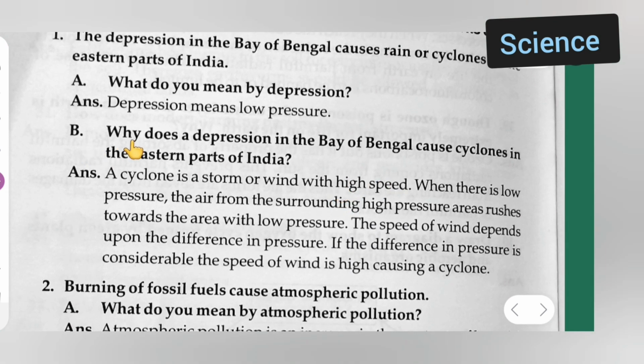B: why does depression in the Bay of Bengal cause cyclones in the eastern part of India? Answer: a cyclone is a storm or wind with high speed. When there is a low pressure, the air from the surrounding high pressure area rushes towards the area with low pressure. The speed of wind depends upon the difference in pressure. If the difference in pressure is considerable, the speed of the wind is high, causing a cyclone.